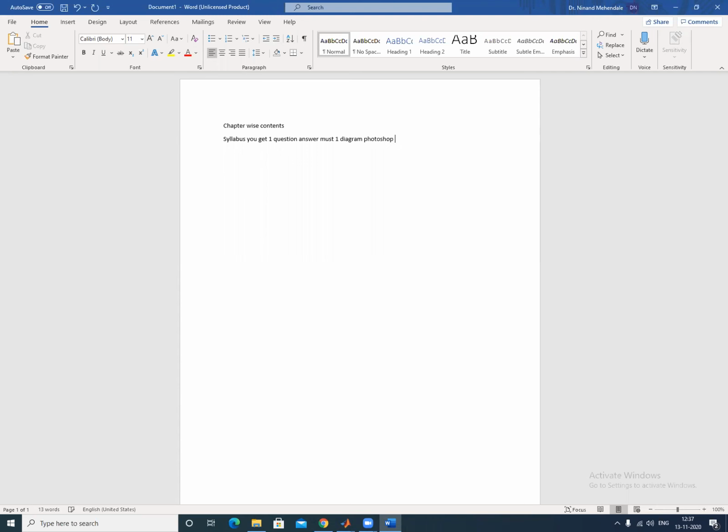So the following skills are required from the students. First is internet surfing, which you already do. Then Photoshop, obviously. Then, in case you want to make the diagrams on your own, any diagram-making software. This software could be AutoCAD or PowerPoint. Any 3D modeling software like SolidWorks will also do, or simple Paint also. But I would prefer you learn some of these software.